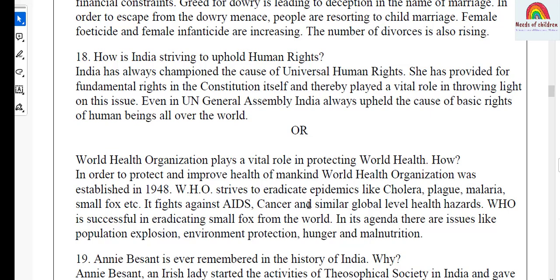WHO strives to eradicate epidemics like cholera, plague, malaria, smallpox, etc. It fights against AIDS, cancer and similar global level health hazards. WHO is successful in eradicating smallpox from the world. In its agenda, there are issues like population explosion, environment protection, hunger and malnutrition.